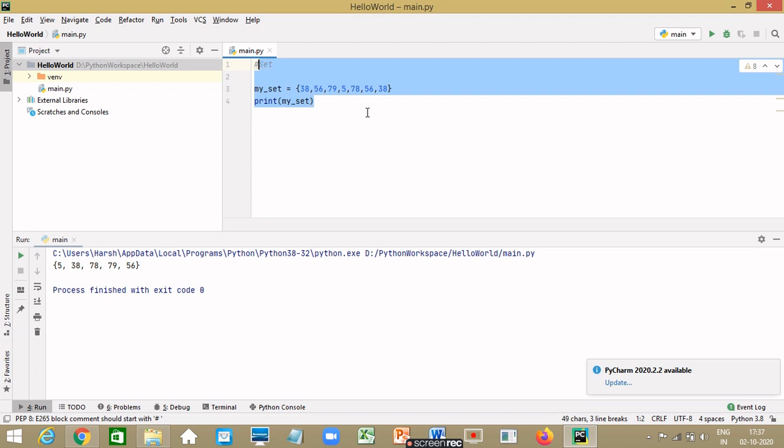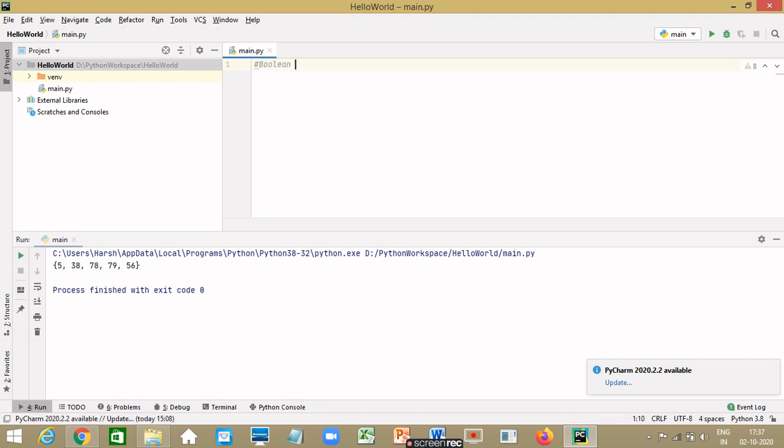Now let's see the next data type, which is Boolean or bool in Python. Boolean values are either true or false. They are used when there are conditions or expressions that need to be checked. So evaluating an expression in Python gets us one of the two answers, which is either true or false.